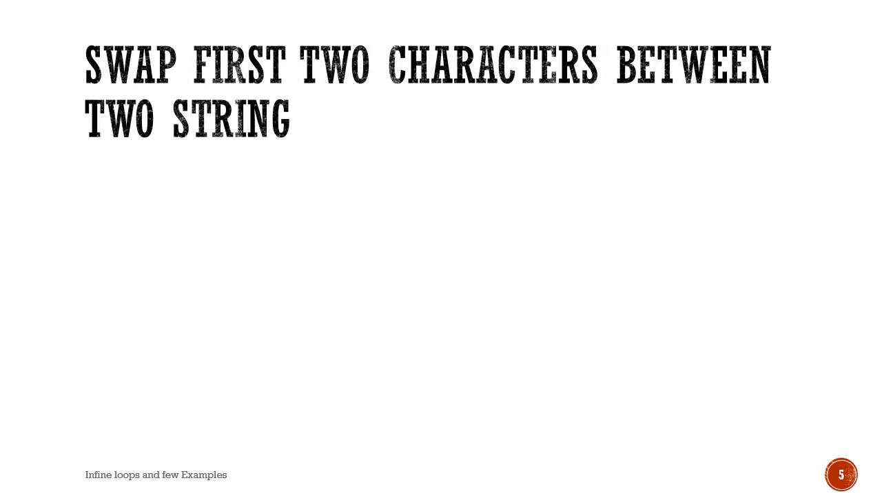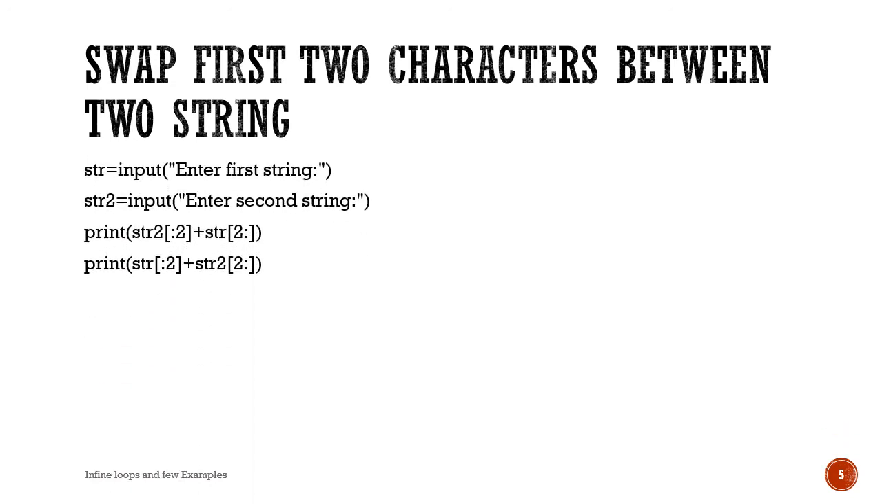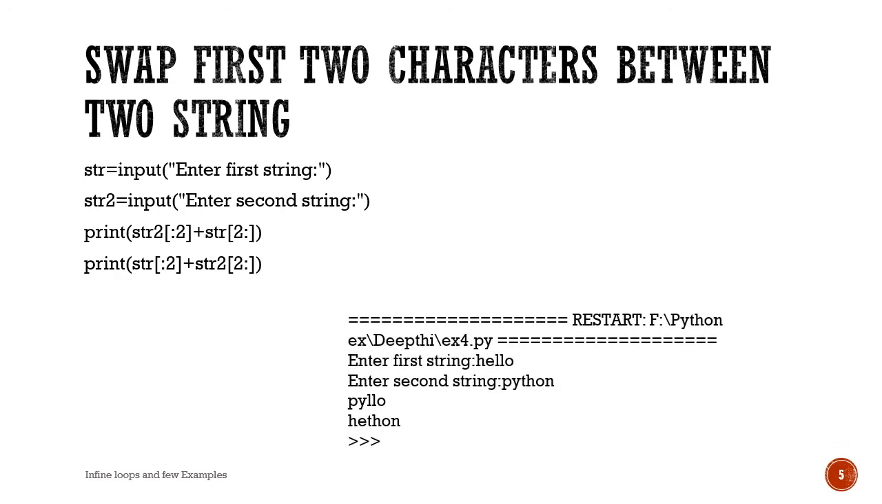The next program is to swap two characters between two strings, that is, the first two characters between two strings. So we'll input two strings, and the first two characters of the first string and the first two characters of the second string will be swapped. This is done in Python with just two print statements. That's the power of Python. See what is done in the first print statement. First we are printing the characters of the second string from the 0th index location. Here the first string inputted is hello and the second string inputted is Python.